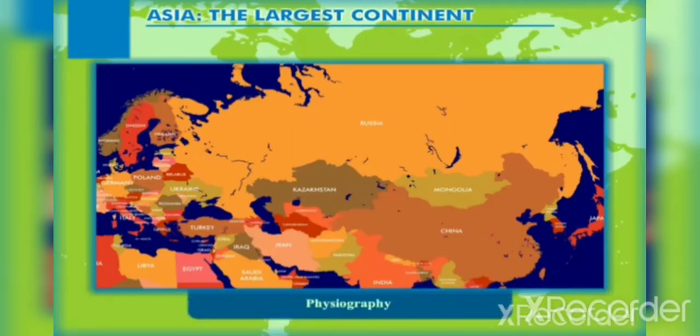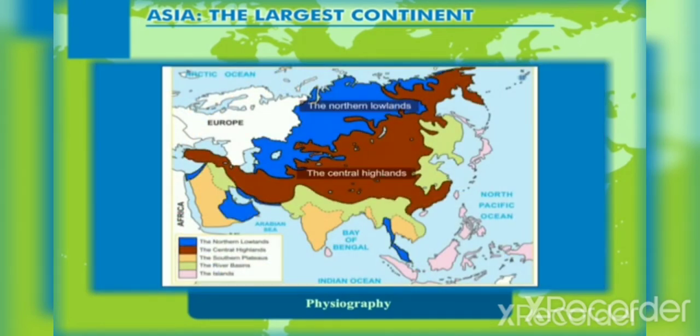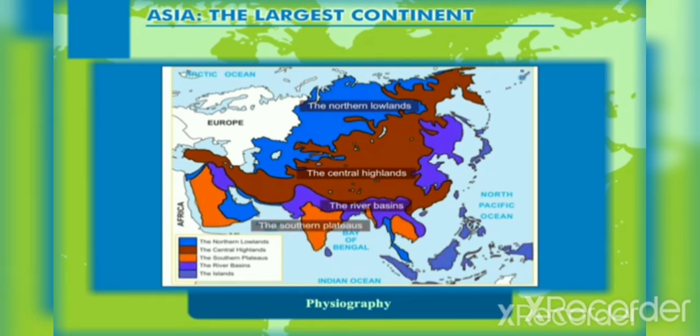Physiography. The vast continent of Asia, like any other continent, does not have a uniform landscape. There are a variety of physical features that have been classified into these physiographic divisions: the northern lowlands, the central highlands, the southern plateaus, the river basins, the islands.